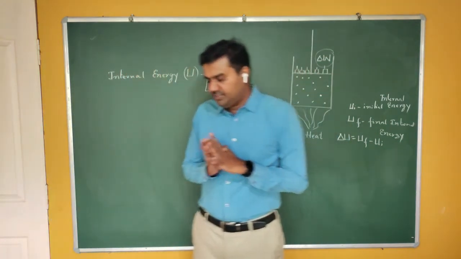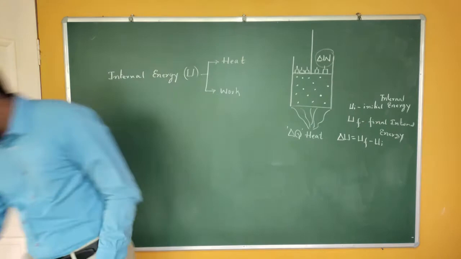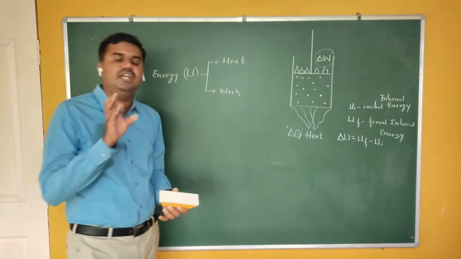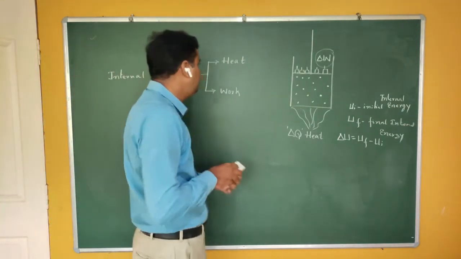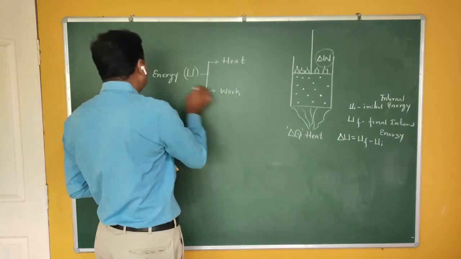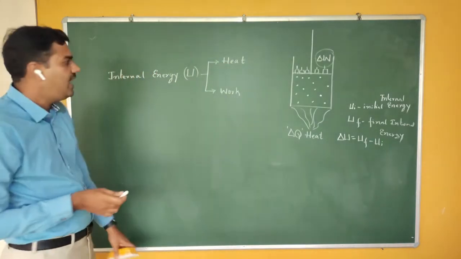So the first law of thermodynamics gives a relation between heat, work and internal energy.